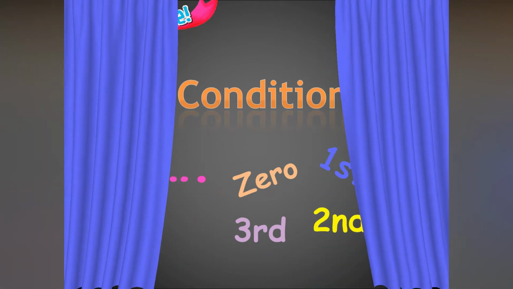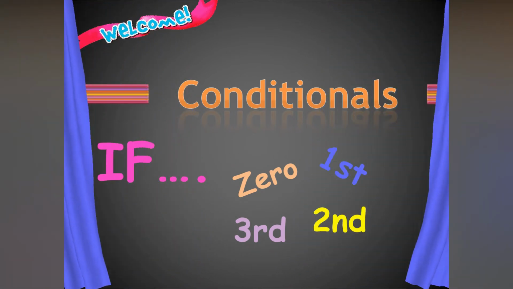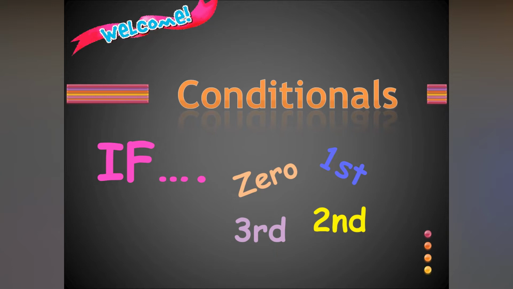Now we are dealing with the if conditionals. What are the if conditionals? The name itself says it's a condition. Condition means some rule. You are keeping some rule to get some result.